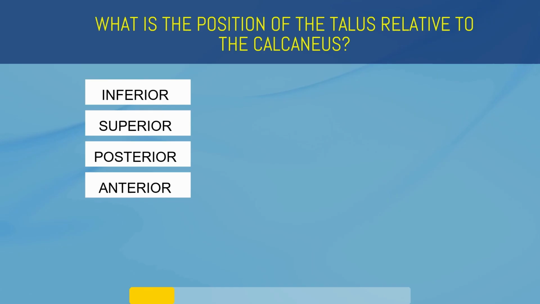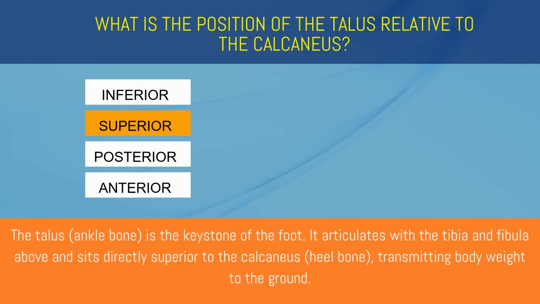What is the position of the talus relative to the calcaneus? Inferior, superior, posterior, or anterior? Superior. The talus is the keystone of the foot. It articulates with the tibia and fibula above and sits directly superior to the calcaneus, transmitting body weight to the ground.